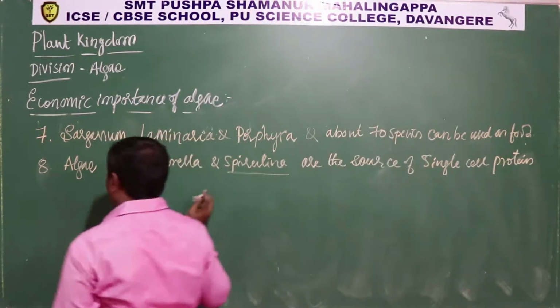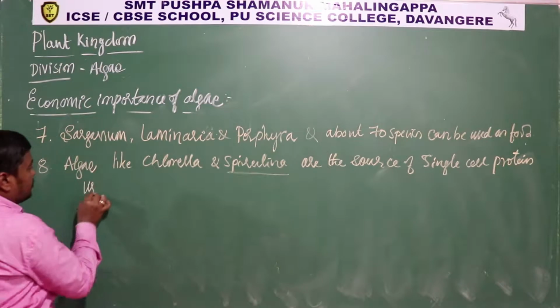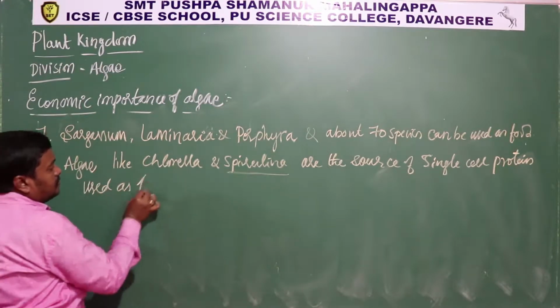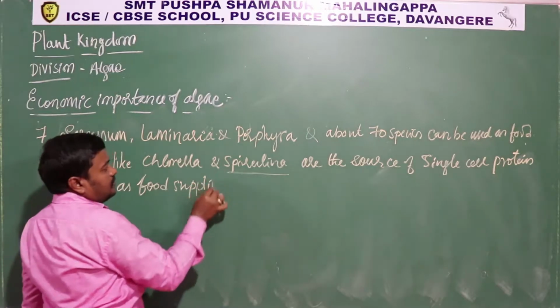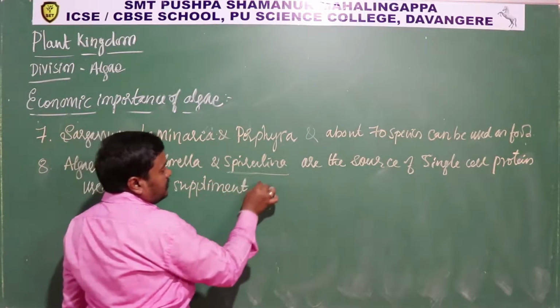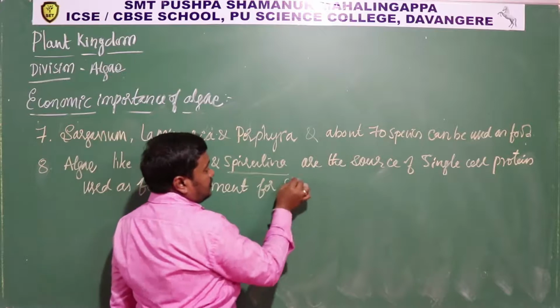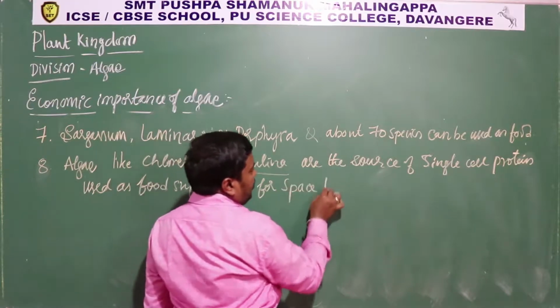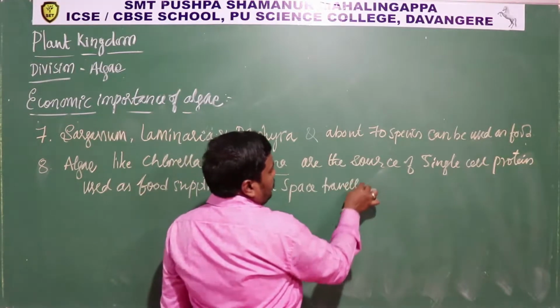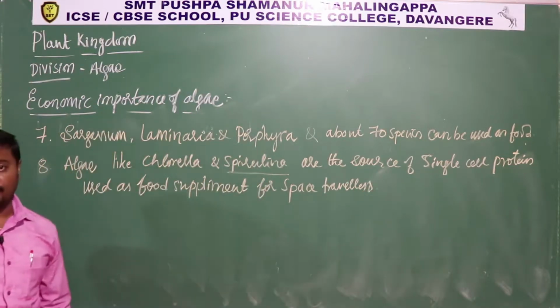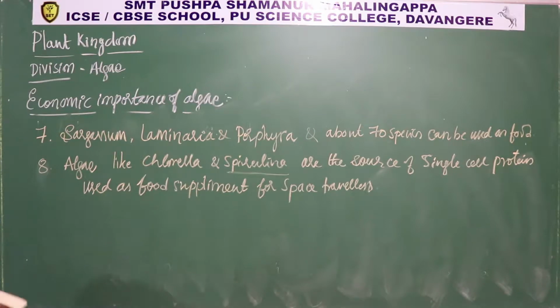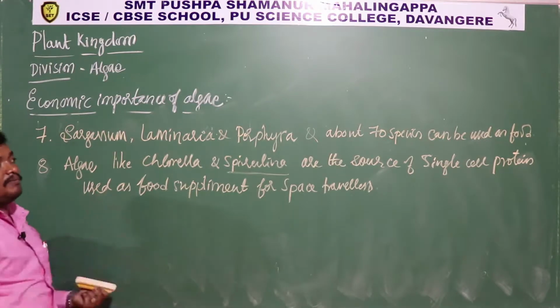Okay, so ಇದನ್ನ single cell protein ಅಂತ ಹೇಳ್ತೀವಿ, used as food supplement for space travelers. Okay, so space travelers cannot carry huge amounts of food. So that is why they carry these capsules, formally called single cell protein.